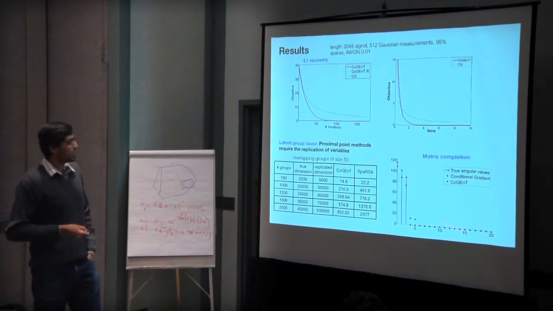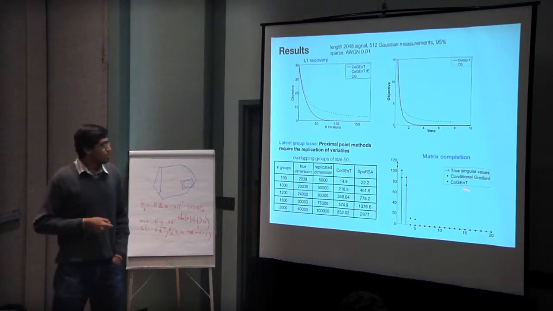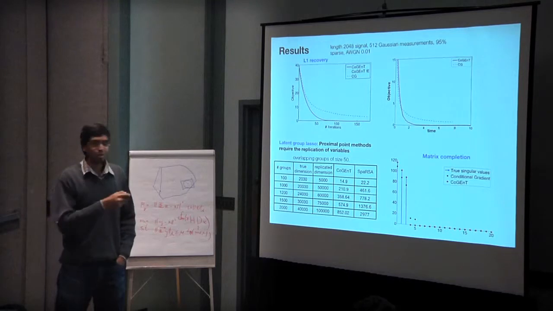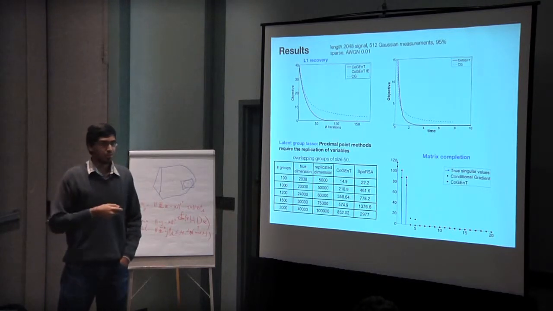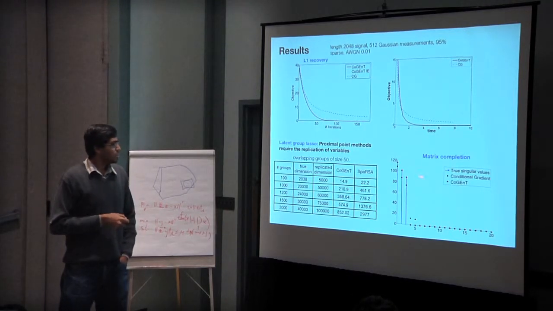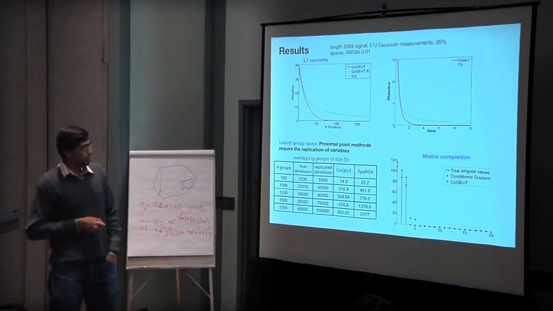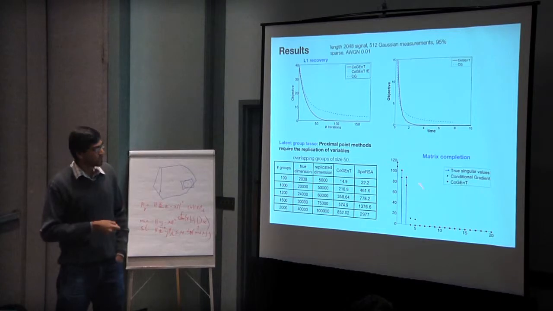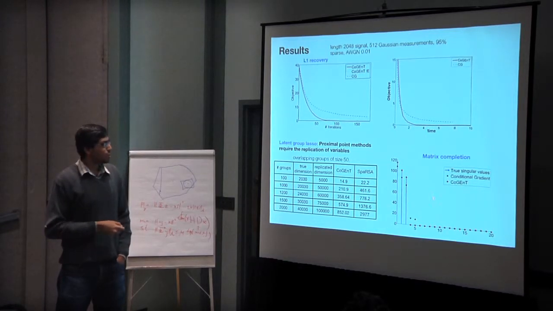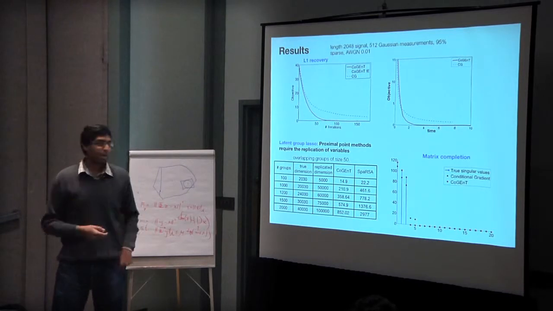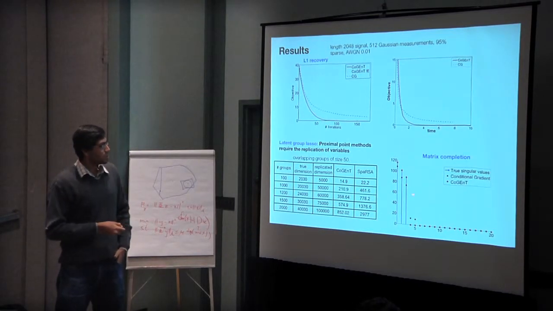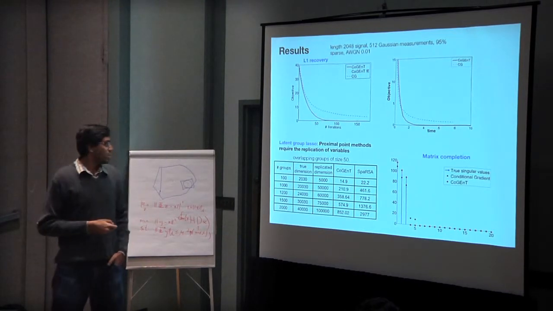Two more examples. This is matrix completion. Again, if you just do conditional gradient, so the matrix rank was 3. This was, I forget, hundreds of dimensions in both dimensions, hundreds of observations. So the original matrix was rank 3. If you do conditional gradient, you pick a rank 5 matrix. Again, that's because you end up picking these suboptimal atoms, whereas you get nearly exact recovery if you do CoGEnT.